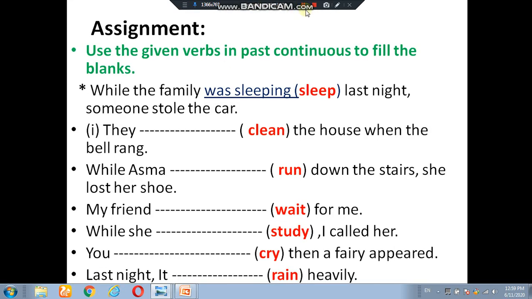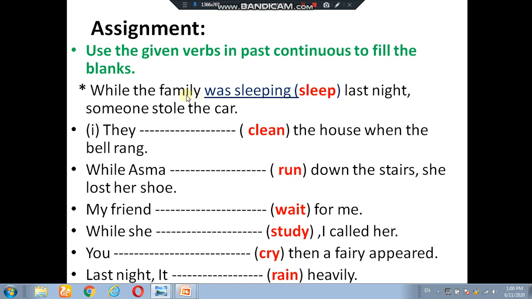This is an additional assignment for you. With that copy work, you have to write this assignment also. This assignment is about past continuous. Use the given verbs in past continuous to fill the blanks. It means the given verbs, the red ones, you have to write in past continuous form. The first one is done for you: while the family was sleeping. Sleep changes into was sleeping.